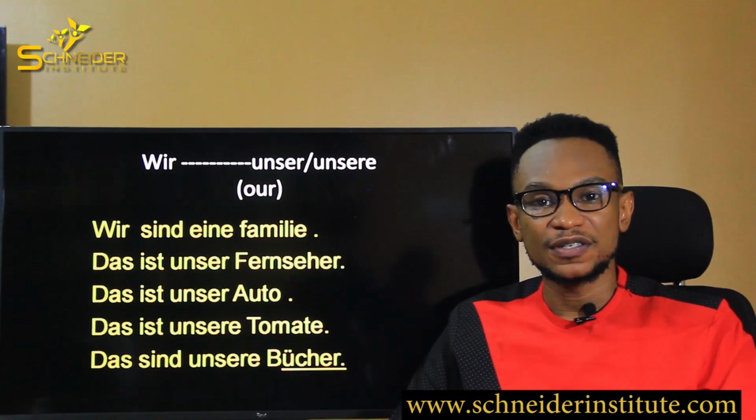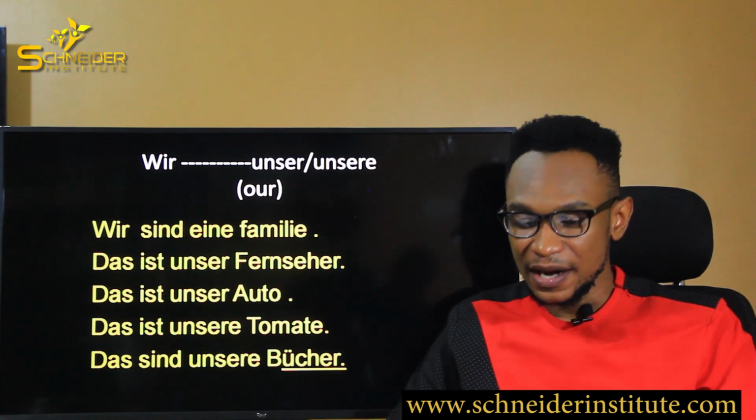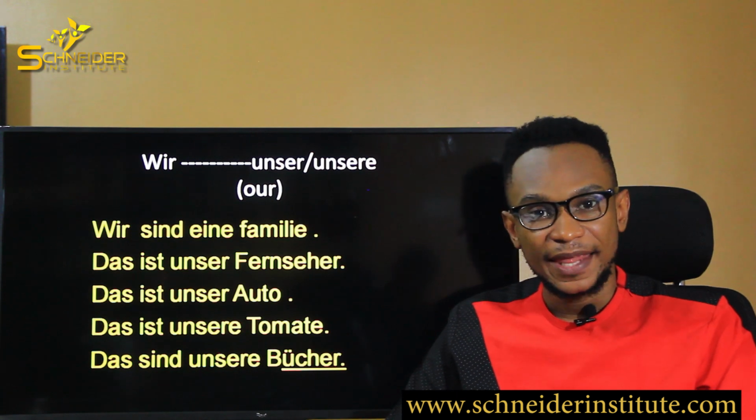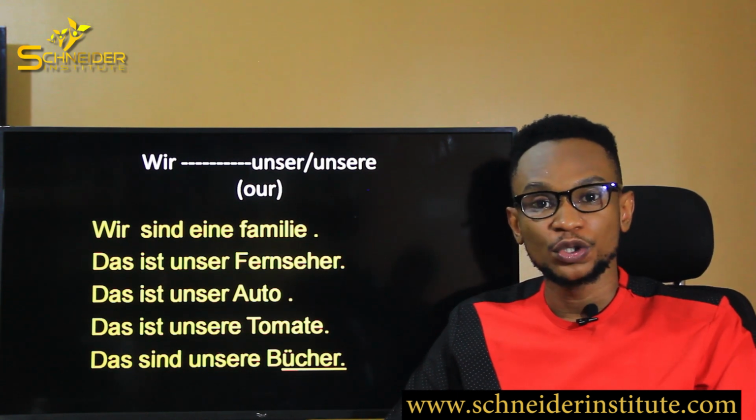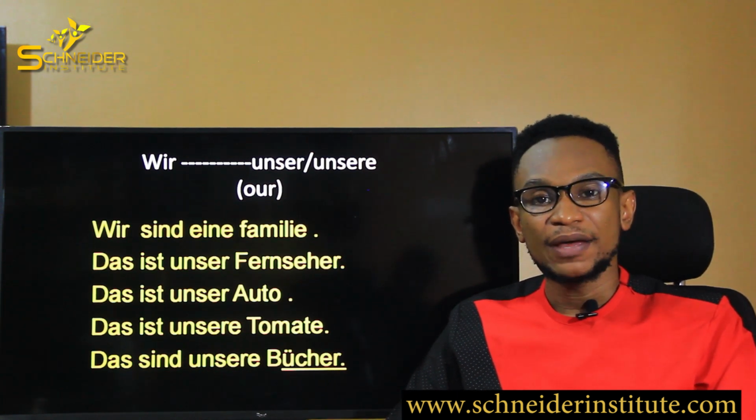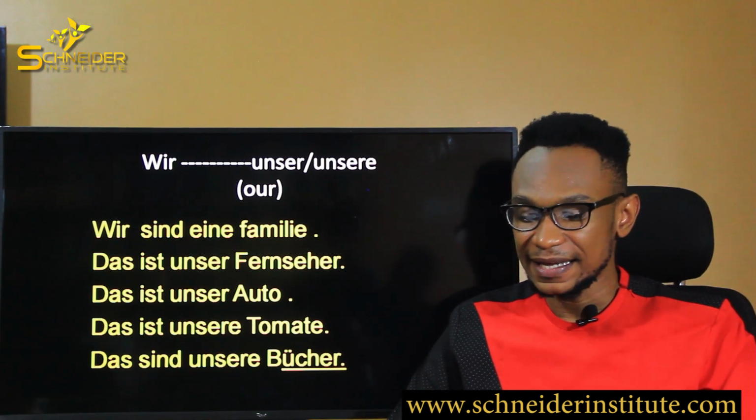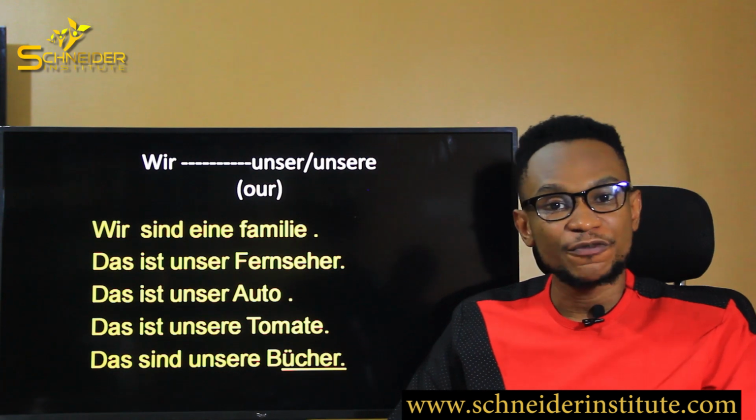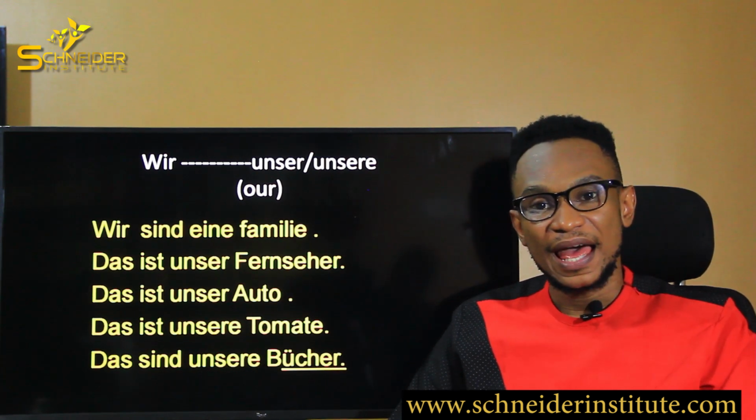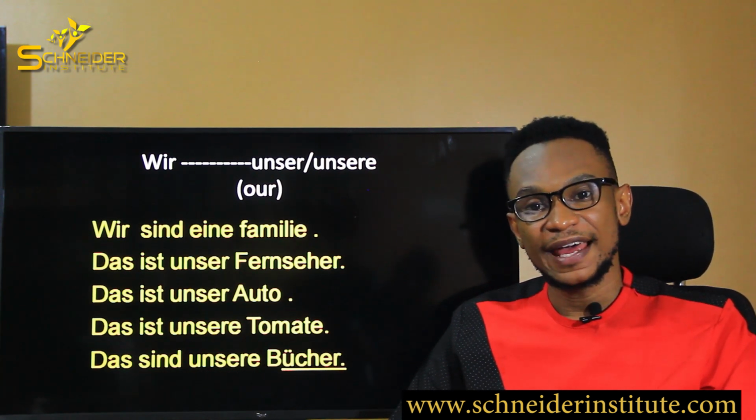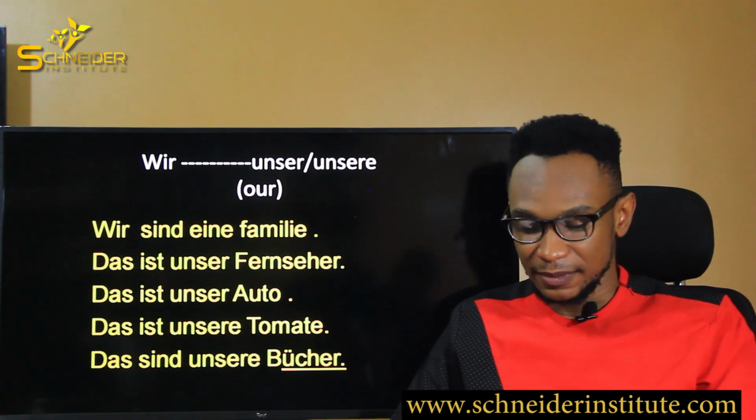So now we're going to say unser. Unser is for masculine and neutral. Displaying on your screen, unser. Now, in feminine and plural, it becomes unsere. That's an E at the end, unsere. So, unser for masculine and neutral, and unsere for feminine and plural. Now, let's take some examples here.